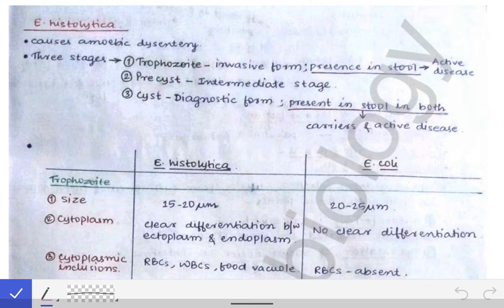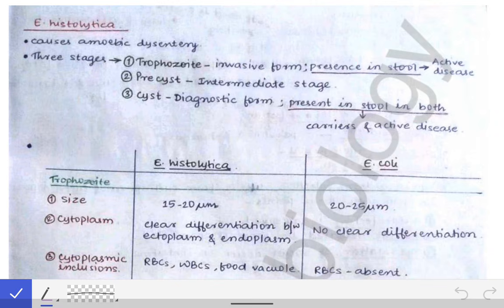But remember this, that the other Entamoeba, that means the Entamoeba coli, dispar, and Bangladeshi moscowisci, they do not cause any infection. They are commensals. But this histolytica is not a commensal. It causes dysentery. This should be clear in your mind. So now coming to the Entamoeba histolytica proper.